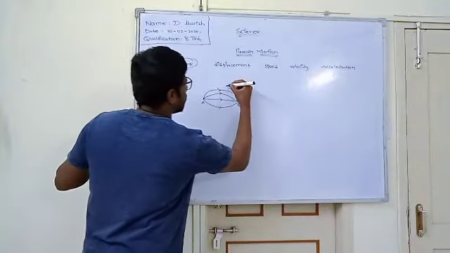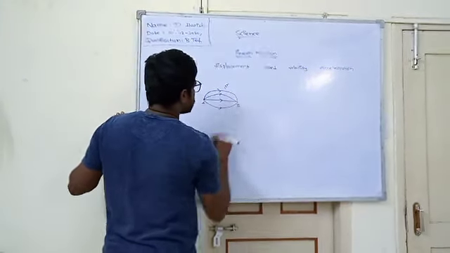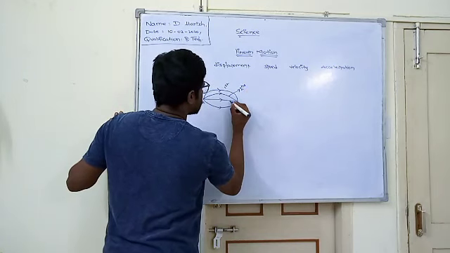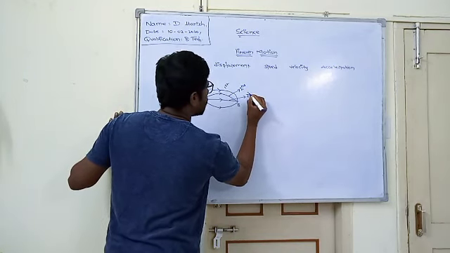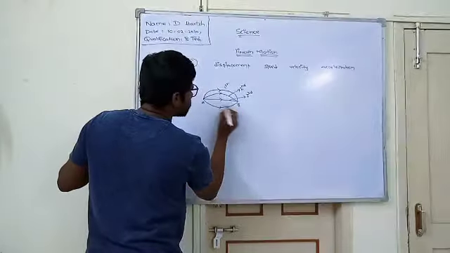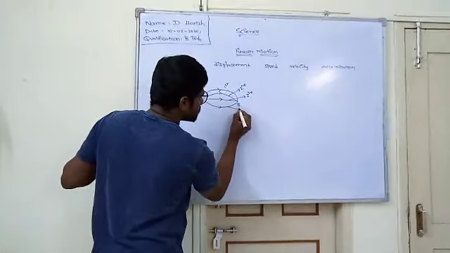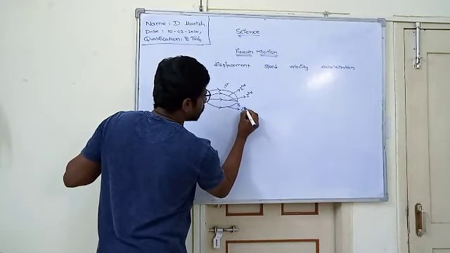Here this is the first path. This is also called distance. This is the second one, also called distance. This is the third path, which has some distance, and this is the fourth path.